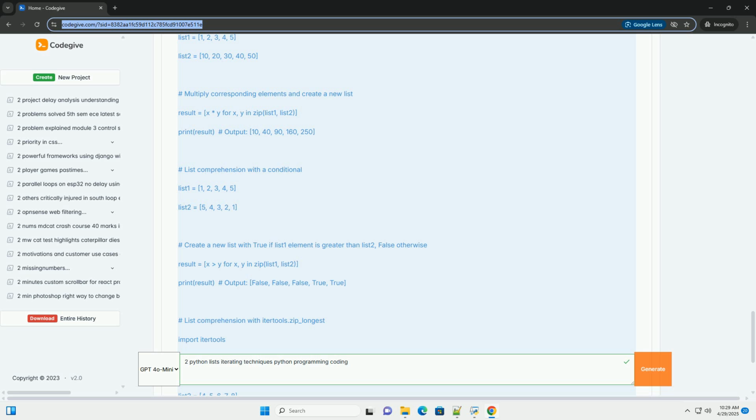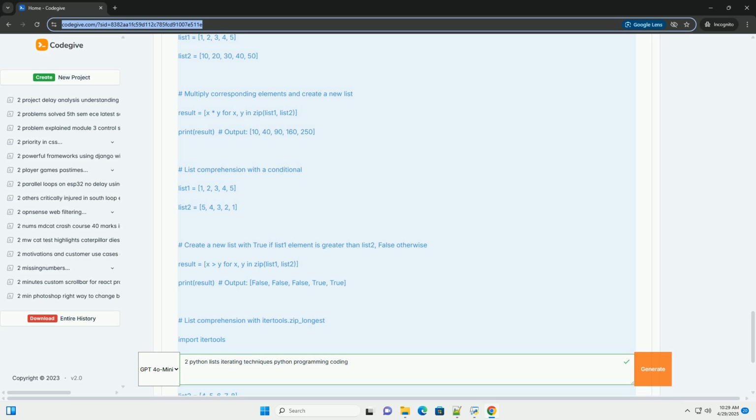itertools.zip_longest. Creating a new list based on element-wise processing: use a list comprehension with zip or itertools.zip_longest. For complete control and flexibility, but more verbose code: the basic for loop with indexing.